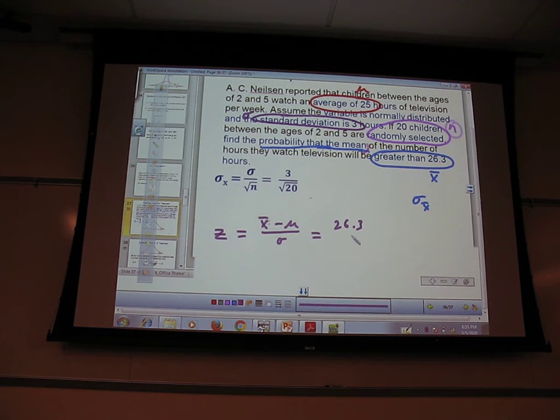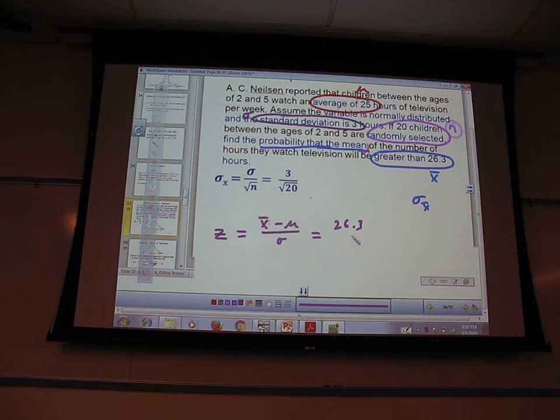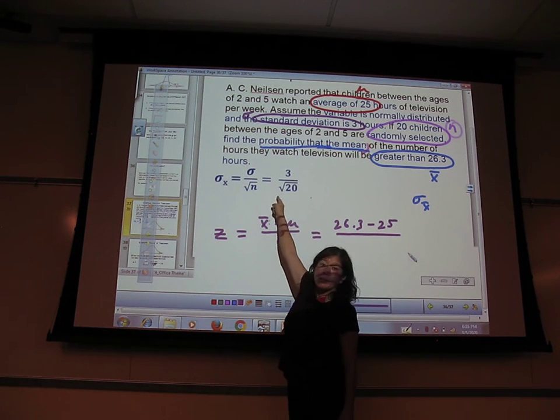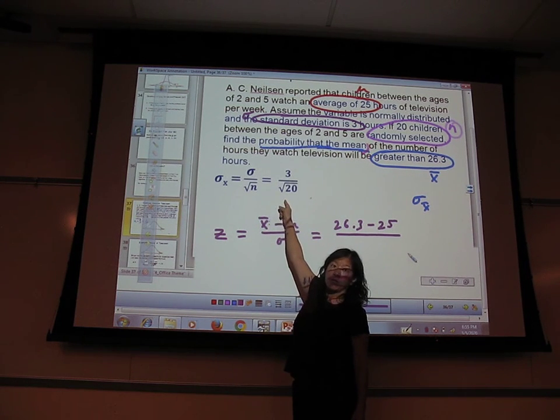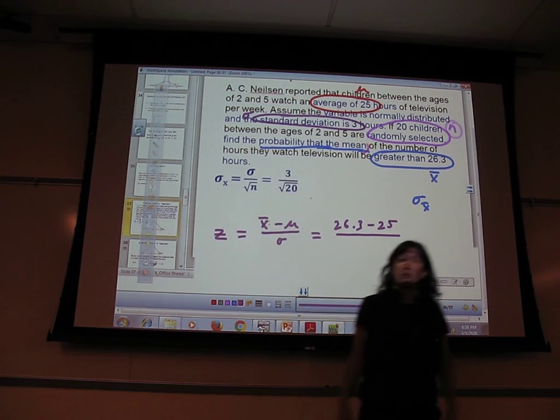This is the one I'm checking out. The probability of that 26.3 is something. Minus my mean, 25, divided by my standard deviation. But it's not my regular standard deviation, it's my sigma x bar. I use this one instead. That's the twist. I don't use regular sigma, I use sigma x bar.